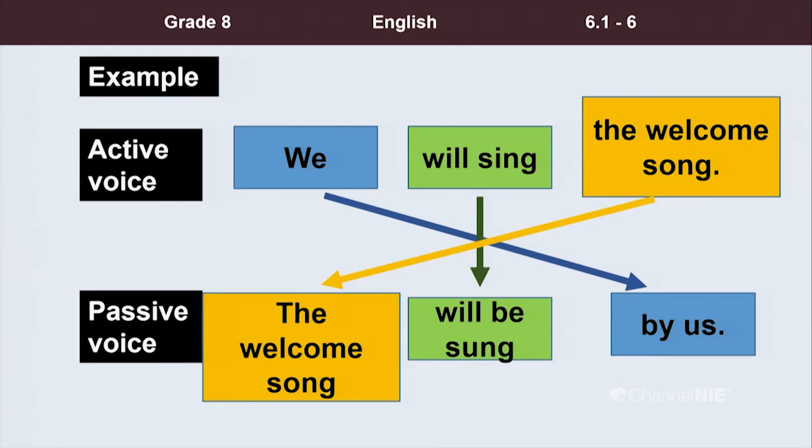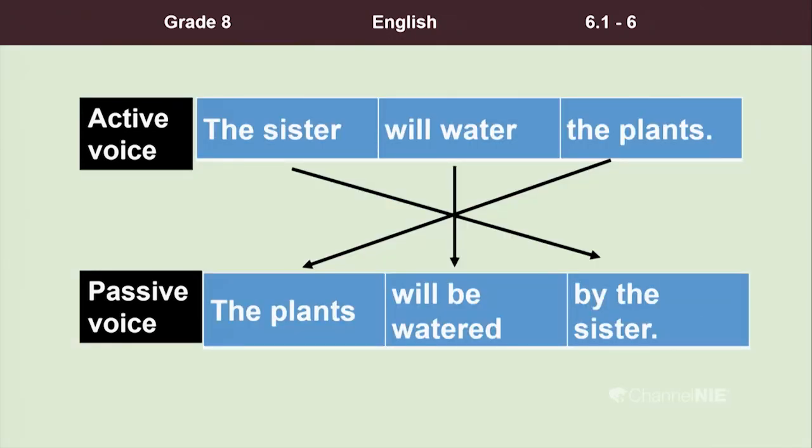Right? Now, the welcome song which is at the end of the active voice sentence has come to the beginning of the passive voice, and will sing is changed to will be sung, and we to us, and we have used the word by. We, the subject pronoun, has become us, the object pronoun. Okay? Right. Then another example.